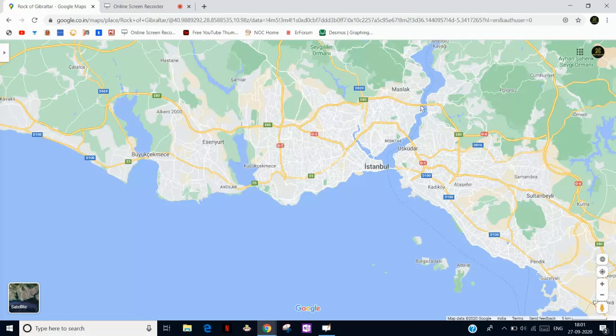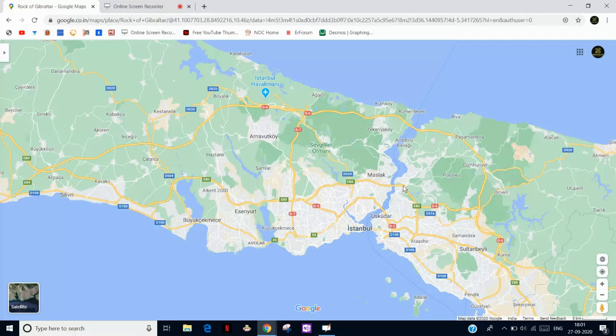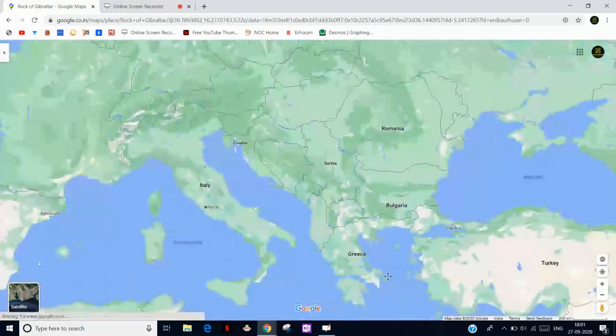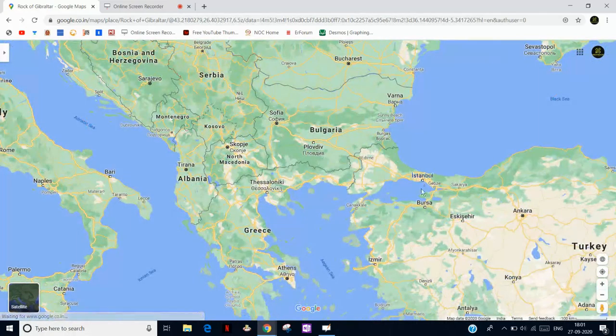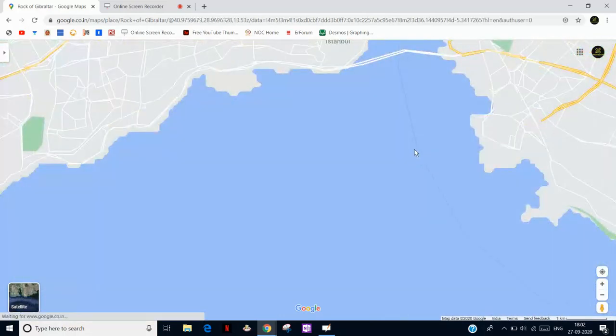Istanbul is known as the world's most strategic city because the location is very strategic. One reason is the trade route by sea from the Black Sea to the Marmara Sea. If Russia and other countries, Central Asian countries, want to trade, they must pass through this. And Istanbul also controls the land route. As you can see, there are many highways which control land transport. So this is very important.